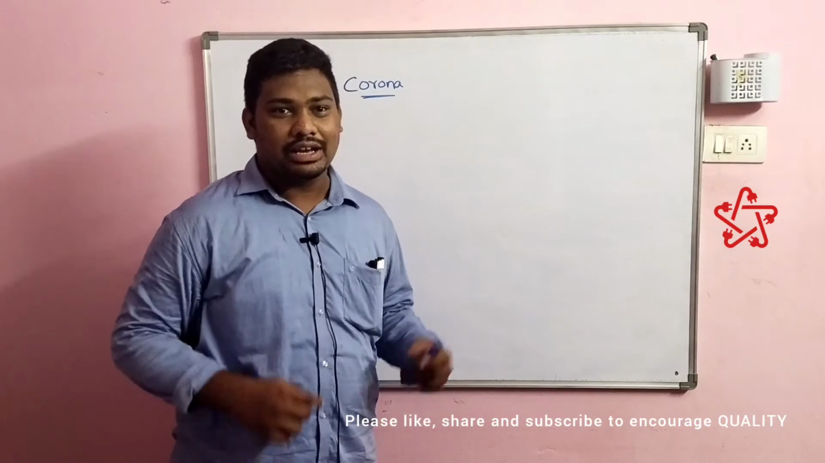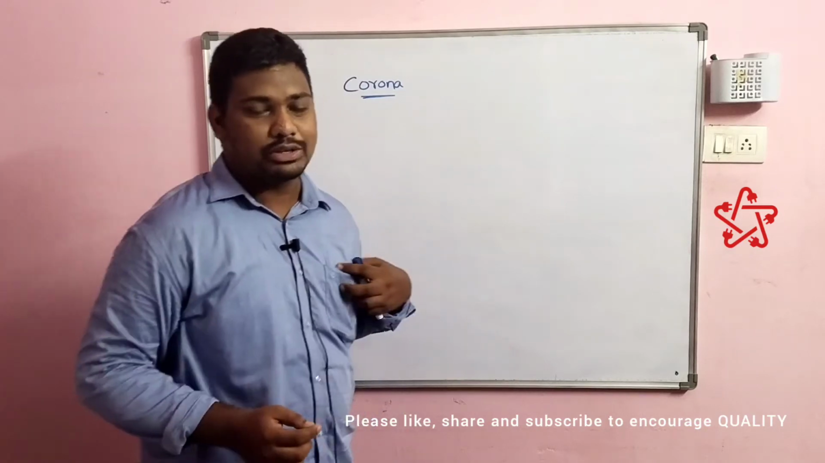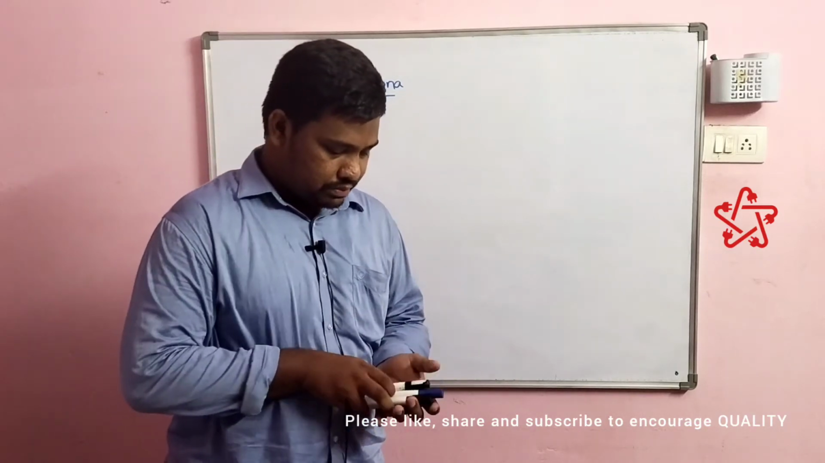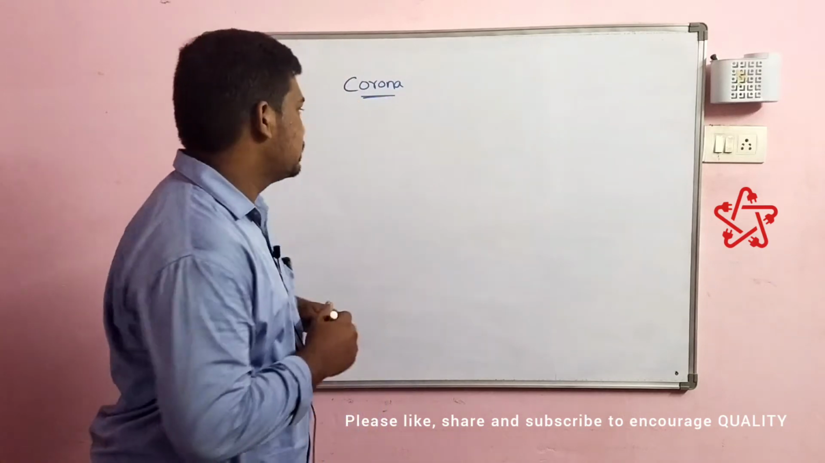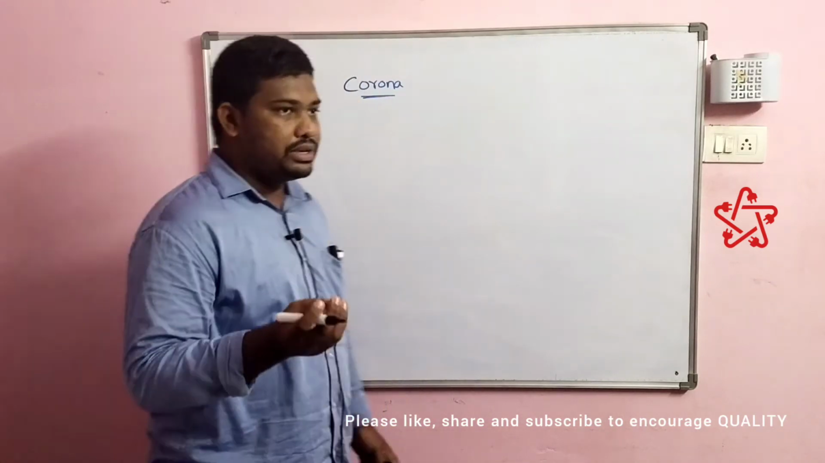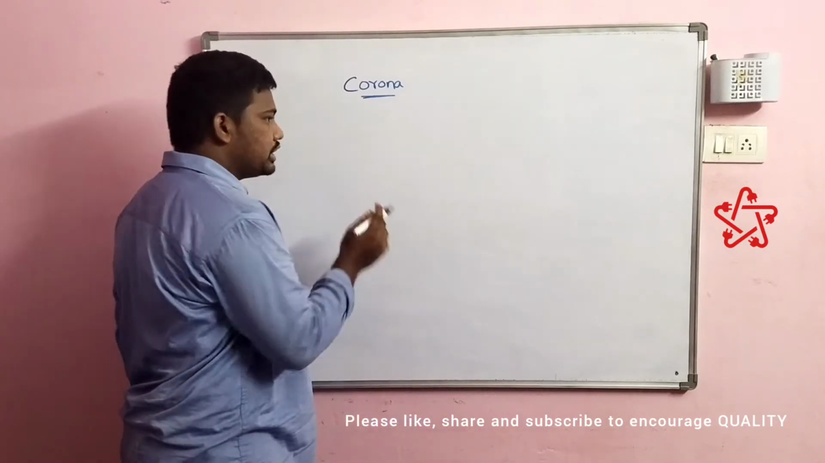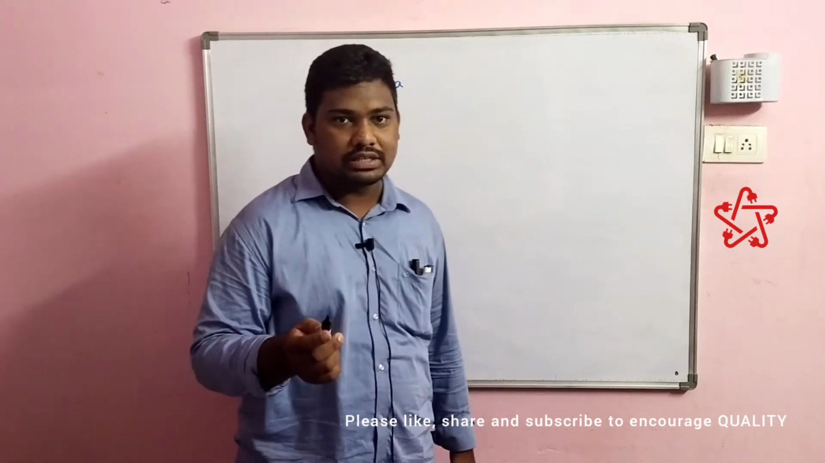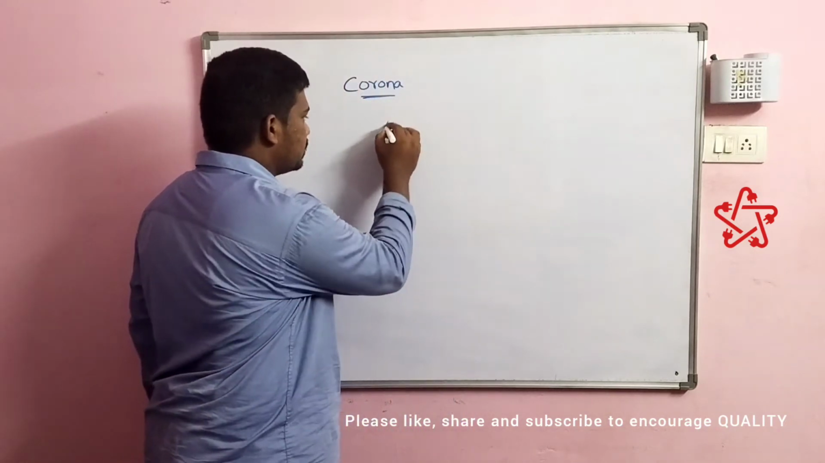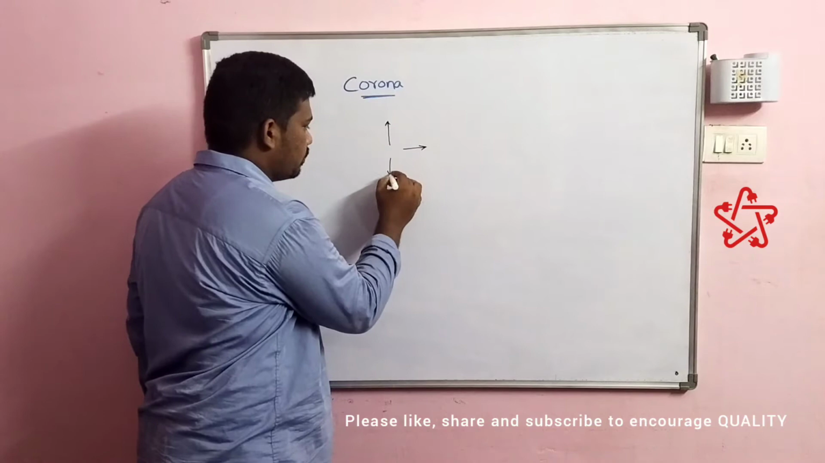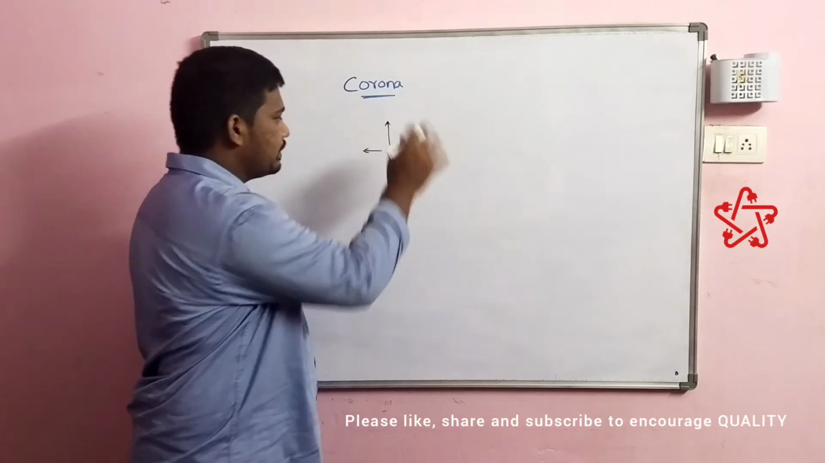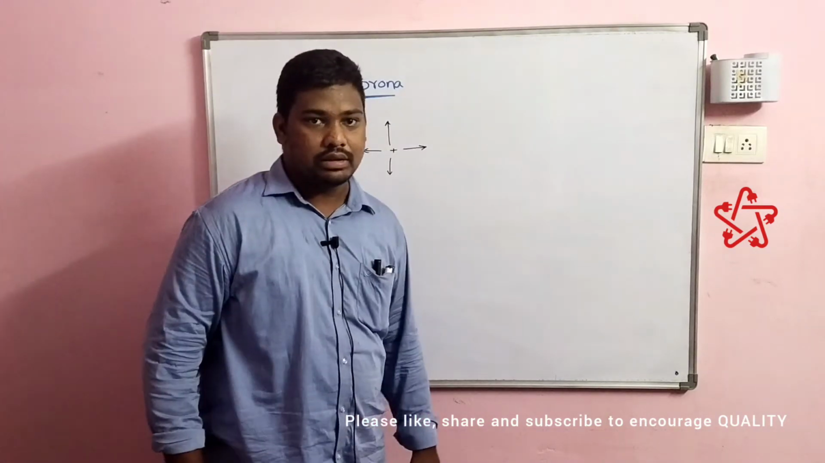Before going to deal with Corona loss, let's have a small introduction part. Let me say something about electric fields. Generally, we know that electric fields emanate radially outward. That is, if we consider a source, they emanate outside.